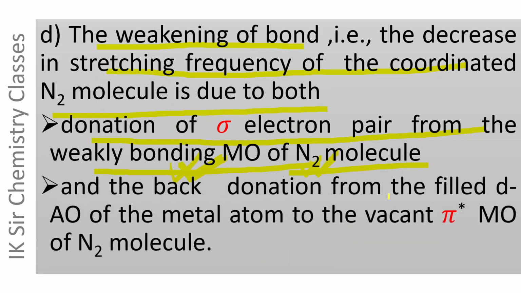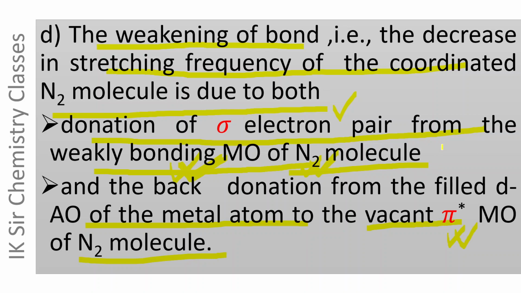And the back donation from the filled d atomic orbital of the metal atom to the vacant pi star MO of the N2 molecule. In sigma bonding, the weakly bonding electron of the N2 molecule is transferred to the metal, and in back bonding, the electrons are transferred from the metal atom to the vacant pi star MO of N2.